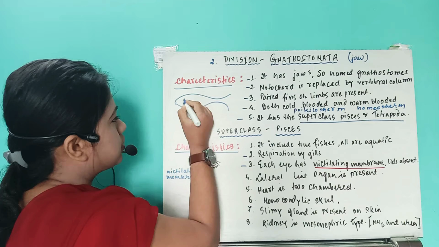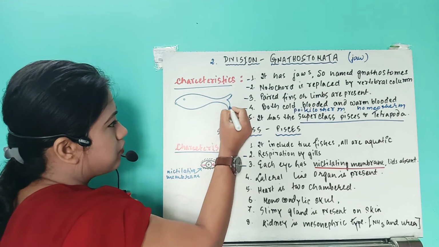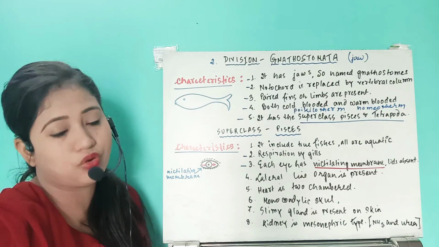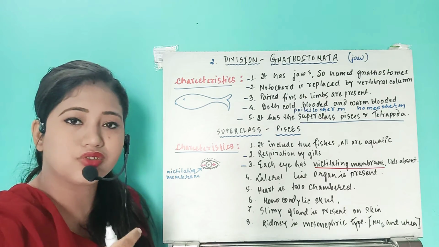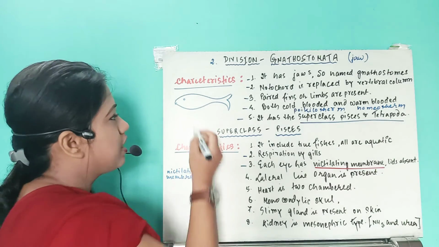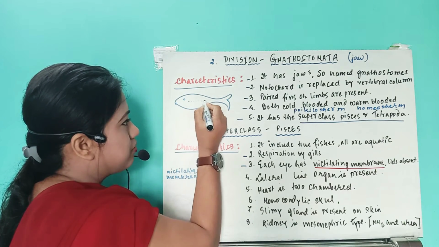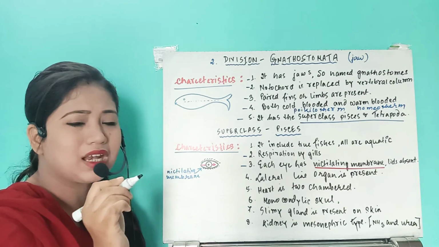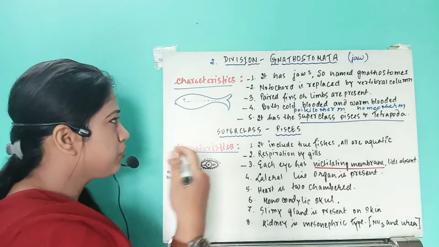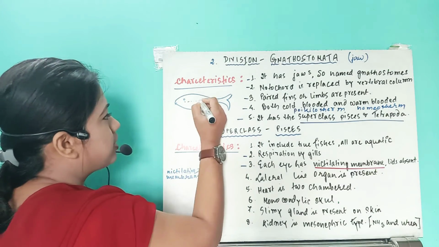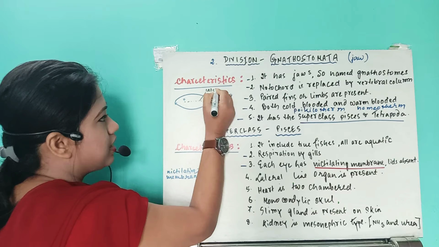Suppose this is a fish, right? Now in case of that fish, what we can see? You may not have noticed, but now you just notice it. Whenever you bring the fish from the market, you just see there is a line present, right? So what is that line? And this line exactly seems like it's actually drawn through a scale. It's so straight, right? So what is that? This is the lateral line.